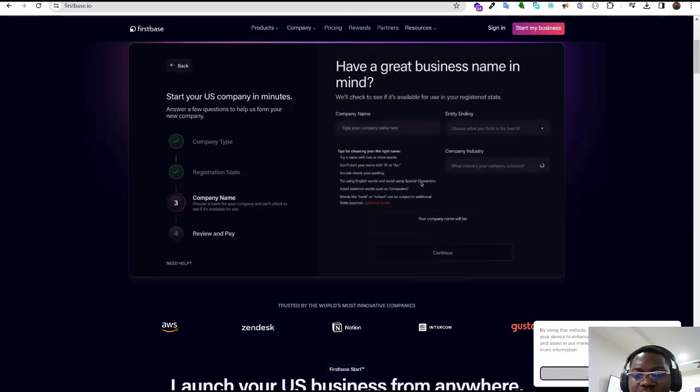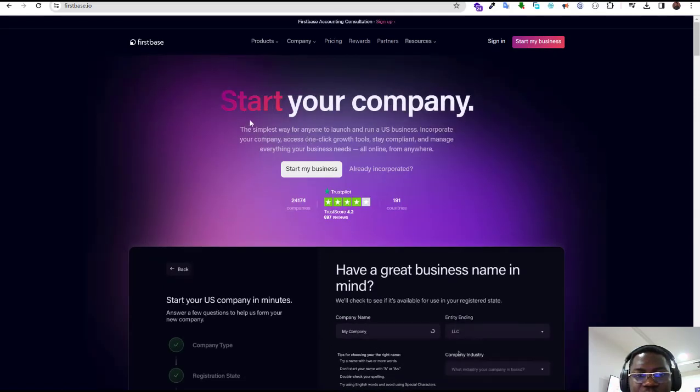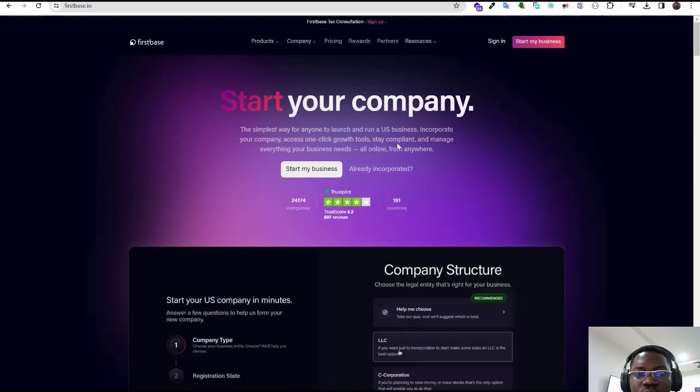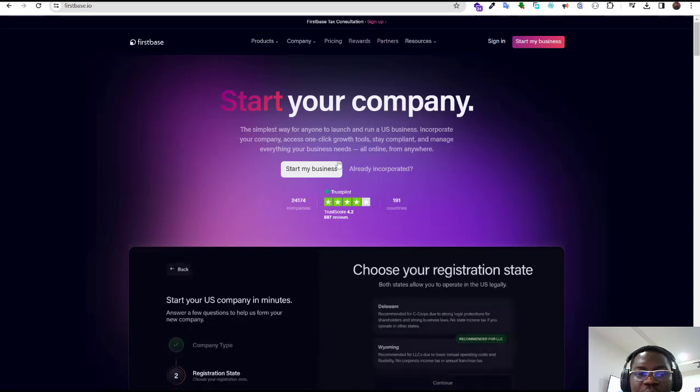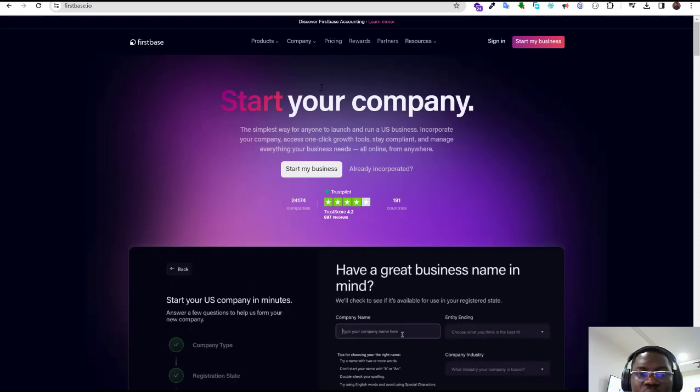Now we have their different pricing plans. But first and foremost, this is the nature of the website. It says: start your company, the simplest way for anyone to launch and run a US business. Incorporate your company, access one-click growth tools, stay compliant, and manage everything your business needs. Right? So that's what you want to do.